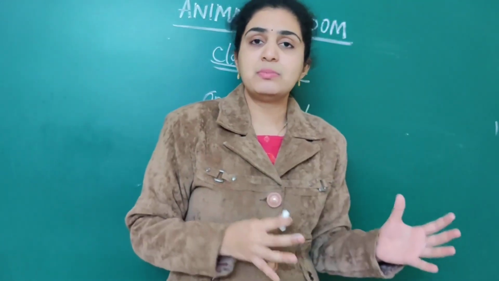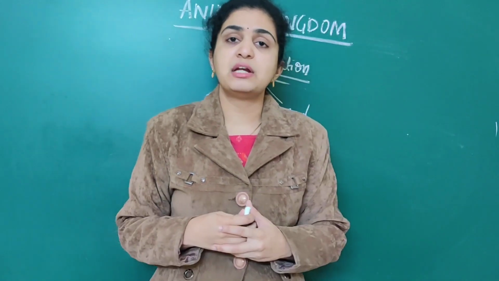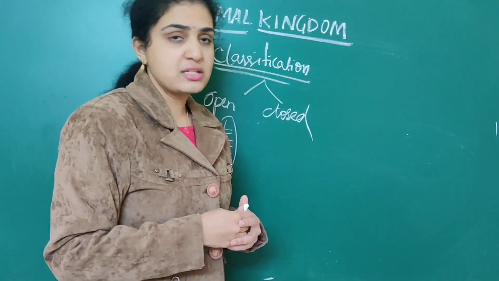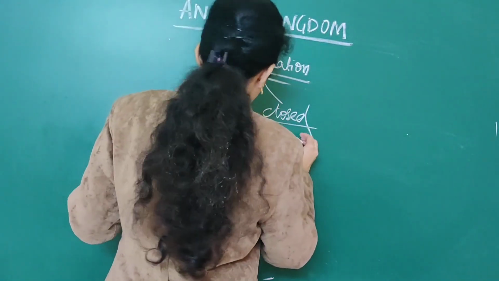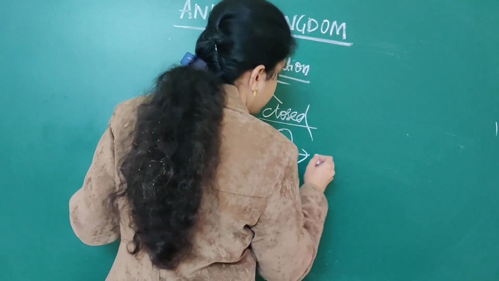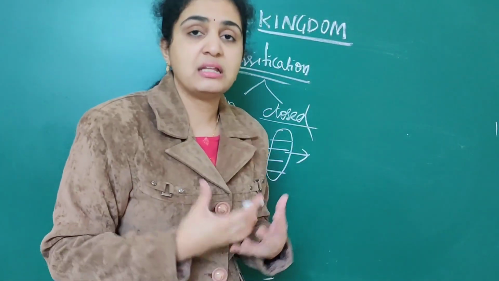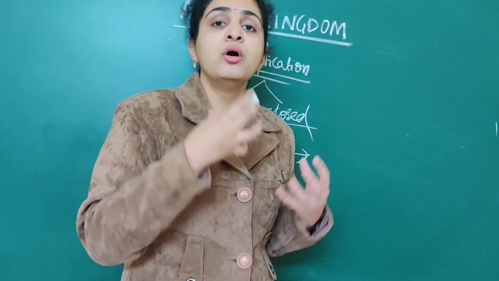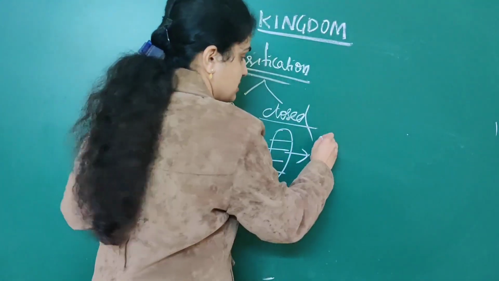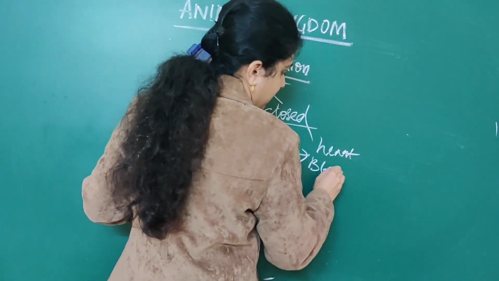Which organism exhibits open type of circulatory system? Cockroaches exhibit open type of circulatory system. Closed type of circulatory system is exhibited by the numerous annelids, arthropods, everything. That is, blood flows into the heart as well as numerous blood vessels. Heart as well as blood vessels. Blood will flow.